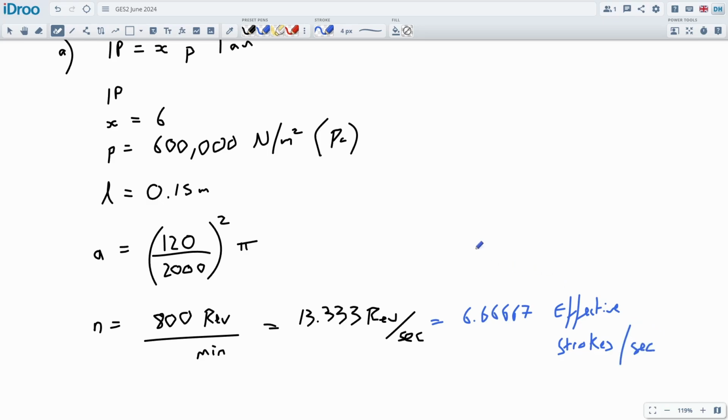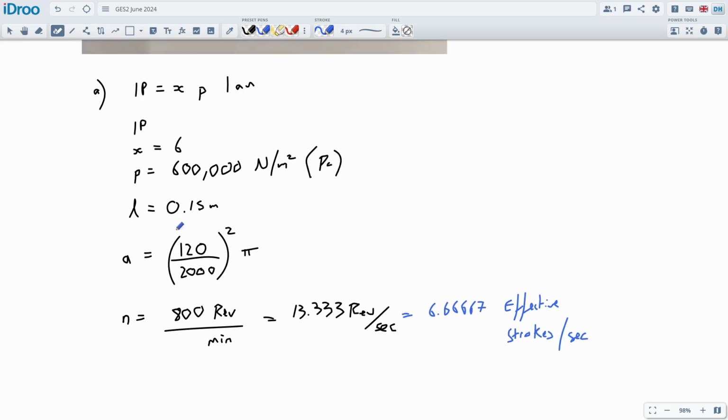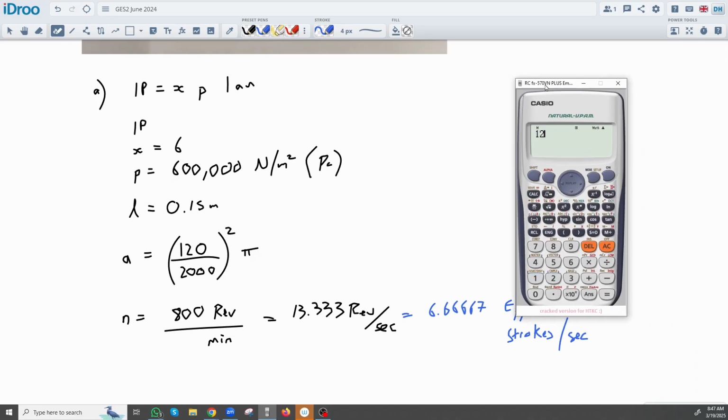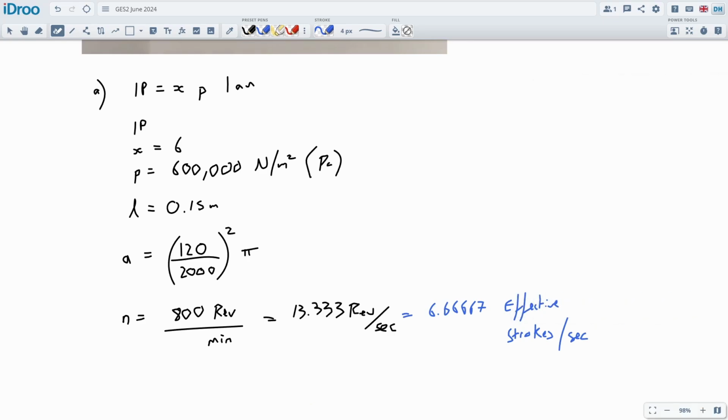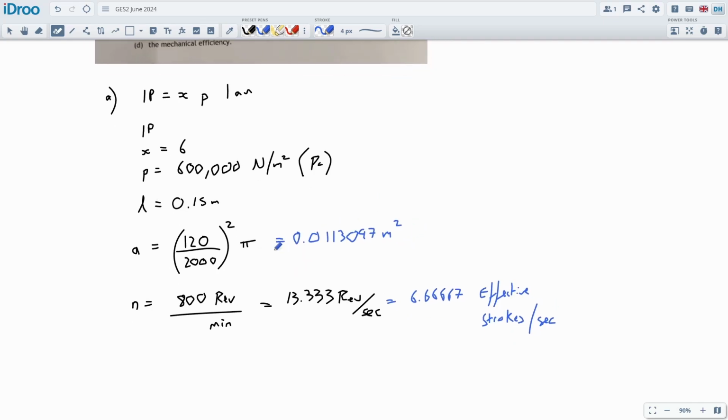Now we can just multiply it all together. I'm going to calculate the area to start with because I still need that as a number, and I do like to get it on the page just so I can see what I'm doing if I make any mistakes. Square it, times it by pi. Alright, we got that number. And so this is 0.0113097 meters squared, which is nice. All right, now we just multiply everything together.